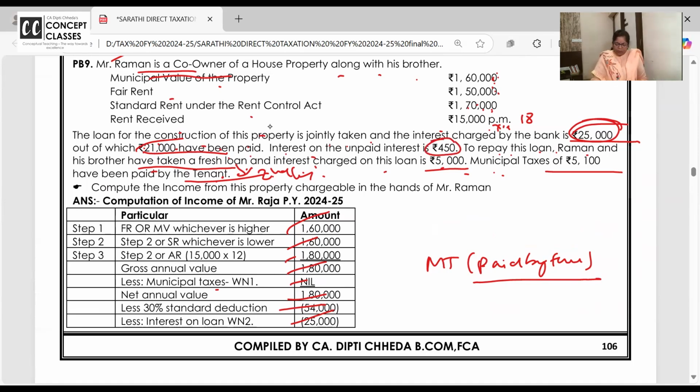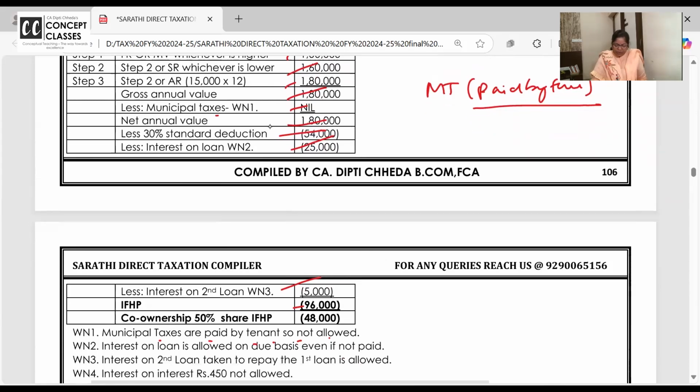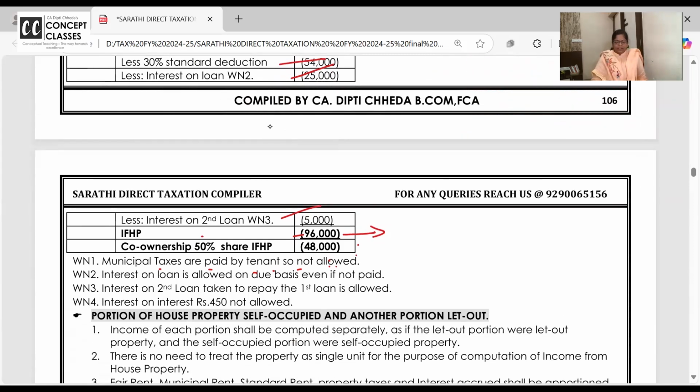450 is not allowed because it's interest on interest. So your total income comes to this, and then each one is the co-owner. So you can divide 40% and all. Interest on loan is allowed. Interest on second loan taken to repay is allowed. Interest on interest 450 is not allowed.